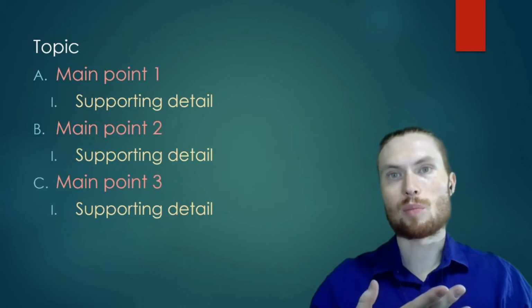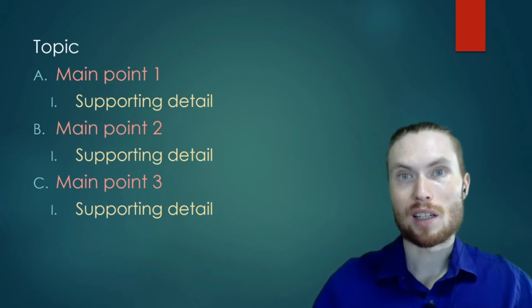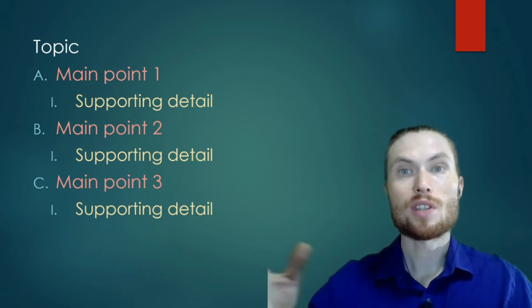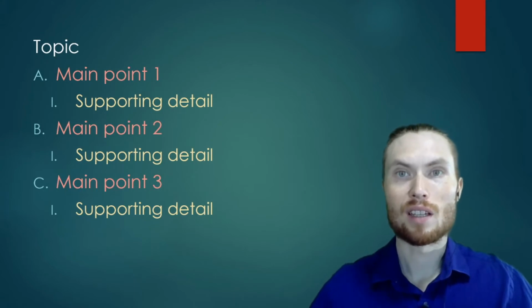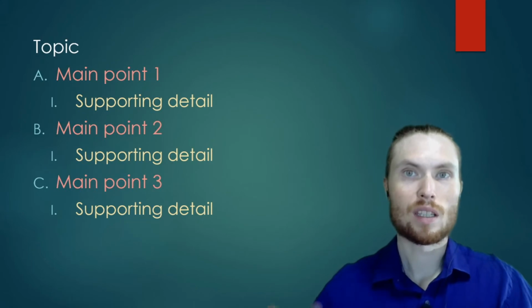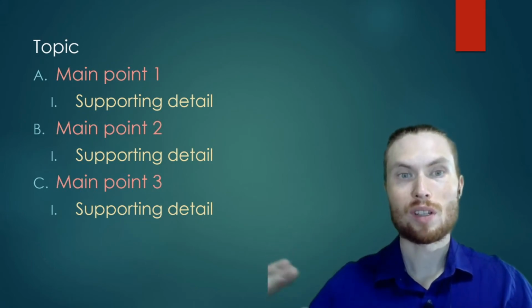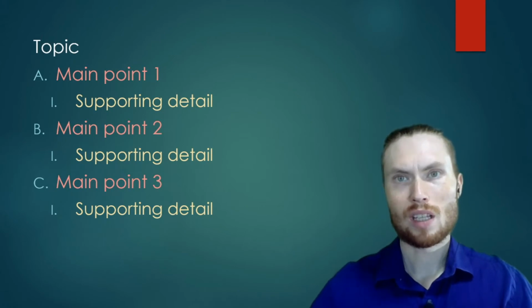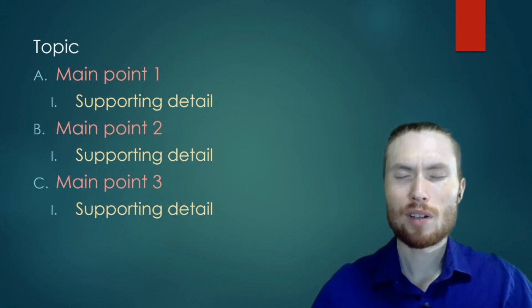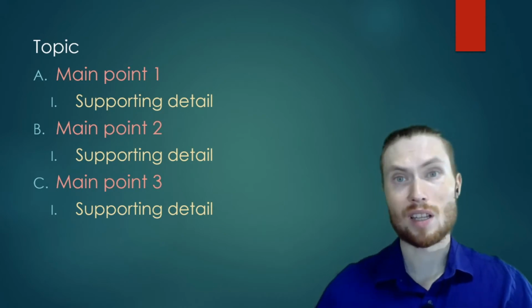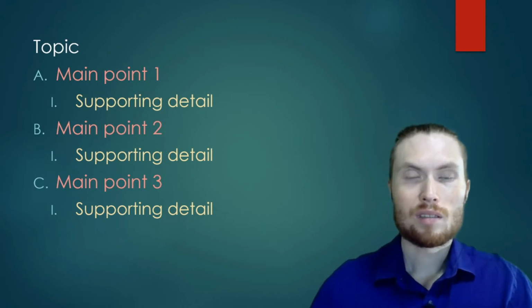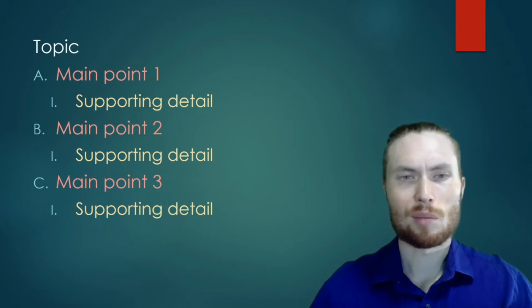So here's an example of an outline. So an outline shows the information in a paragraph in a way that makes it easy to understand the organization. So it starts with the topic, and then it's organized into main points. So the first main point, second main point, and third main point. So a paragraph doesn't always have 3 main points. Sometimes it has 4, sometimes it has 2. But I like to use 3 as a common example.